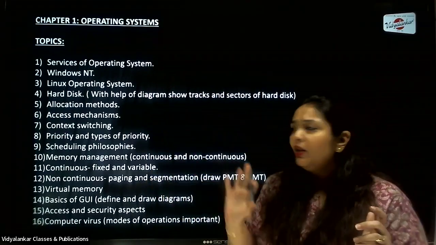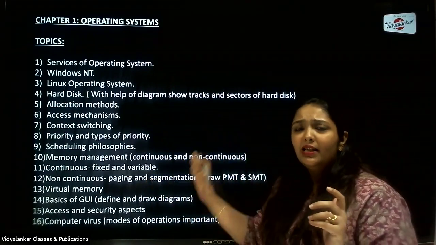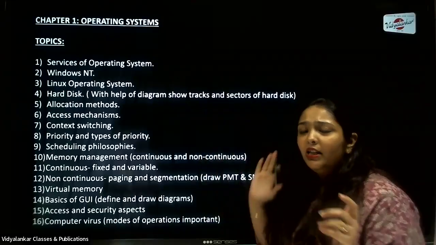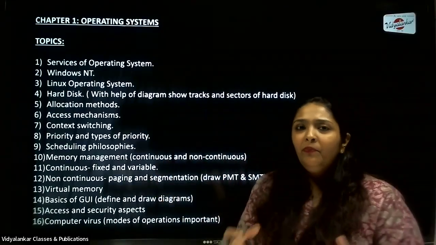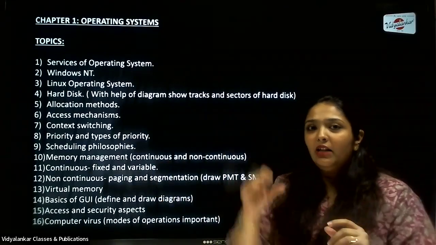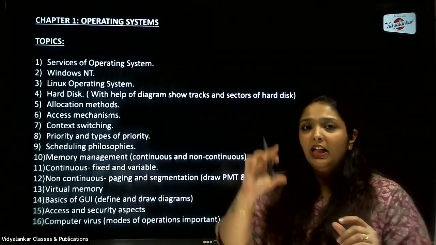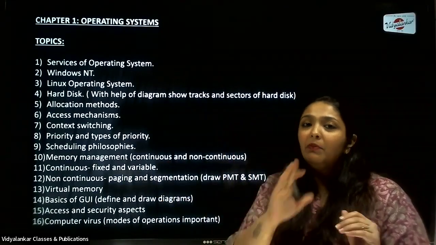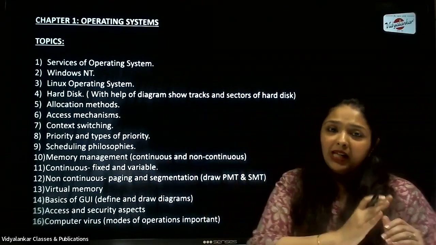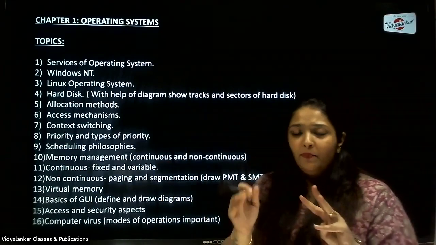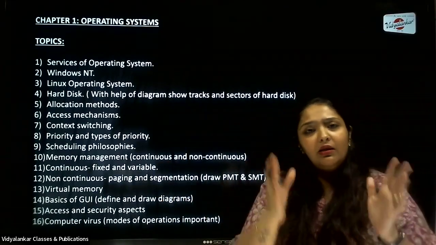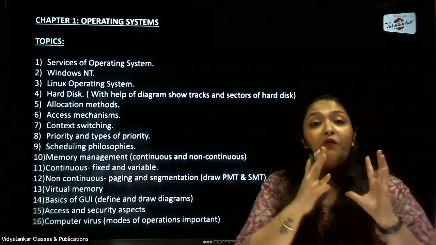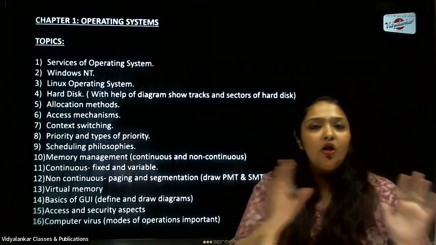For memory management, of course, you'll have to mention that there is continuous and non-continuous memory. Then there is fixed memory and variable memory. When I talk about fixed, you know that once you divide the blocks of memory into sizes, those sizes can be different or the same. Suppose I have 3 memory blocks and I divide all 3 of them into 16 KB each. Once I've divided them, and it is fixed partitioning, it will not change.